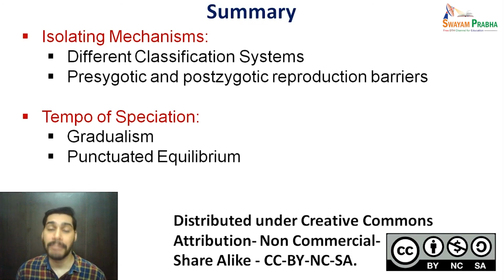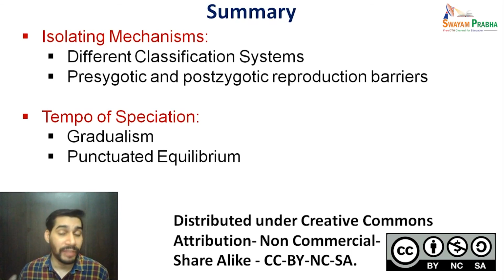Particularly, we talked about Mackham's classification, and we categorized all these barriers in 2 main categories, the prezygotic and the post-zygotic, or pre-mating and post-mating types of reproductive barriers or isolating mechanisms, where we discussed stepwise how two species approach each other, how potential mates meet, then mate, then copulate, whether fertilization is happening or not, whether zygote is forming or not, whether hybrid is viable, fertile, or F2 is fertile or not. So depending on these different stages, we categorize different isolating mechanisms.